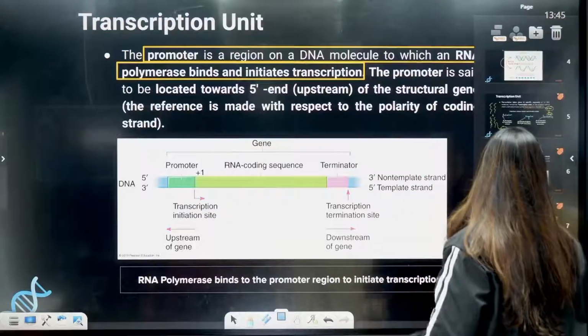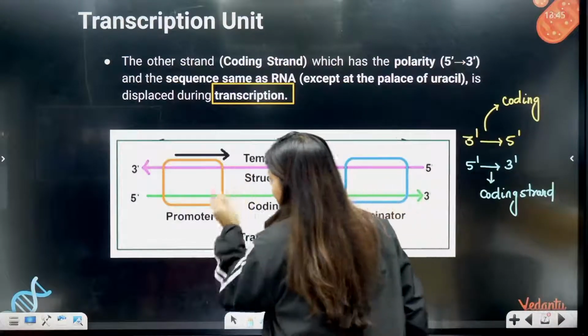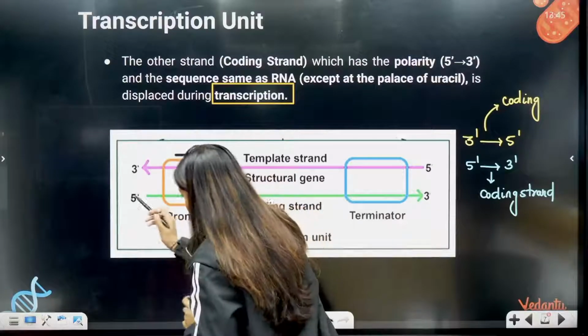So students, look here. According to coding strand polarity, they are telling it is in the upstream.